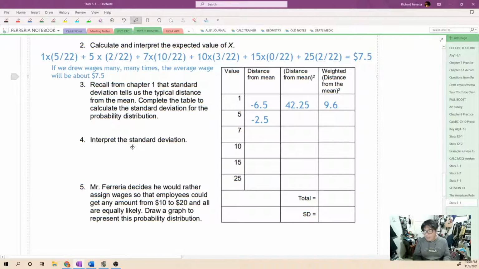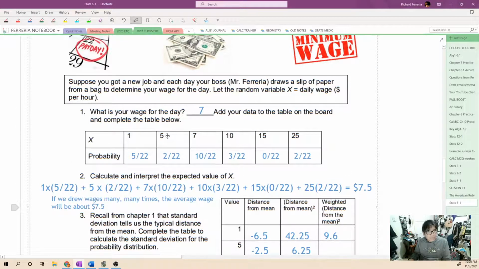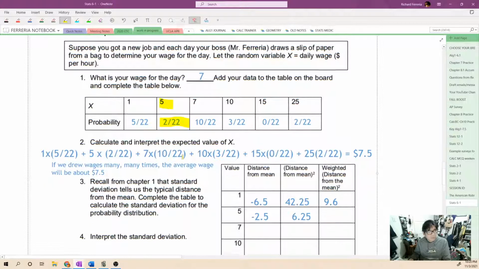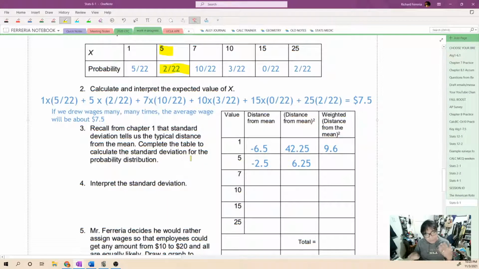Negative 2.5 multiplied by negative 2.5, that's 6.25. And what is the weight of that value of 5? Well, over here, that value of 5 has a weight of 2/22. Let me highlight that. 5 has a weight of 2/22. So we're going to take that squared distance and multiply that by 2 out of 22.